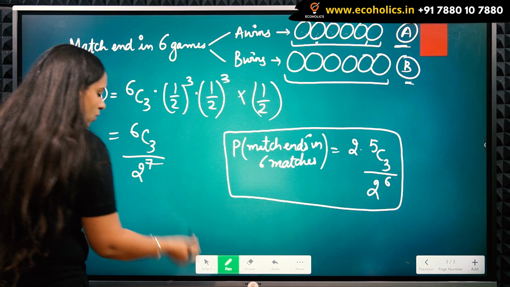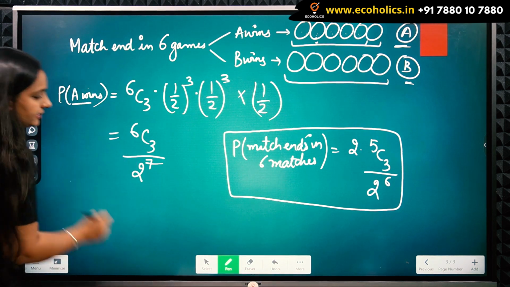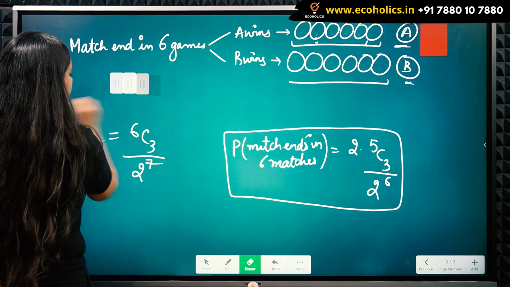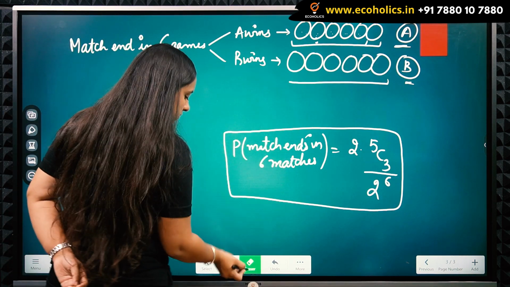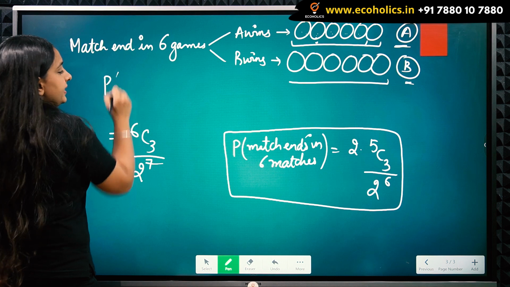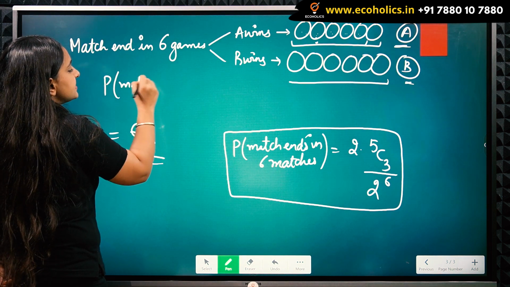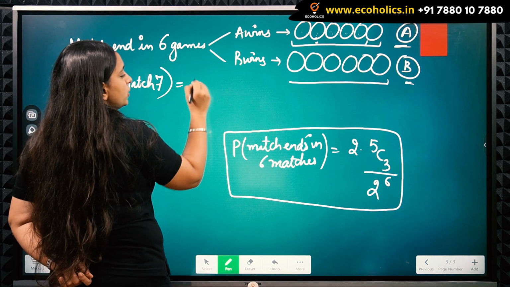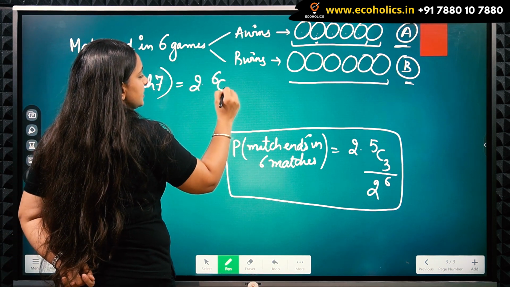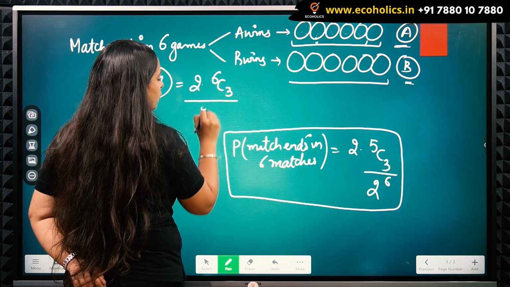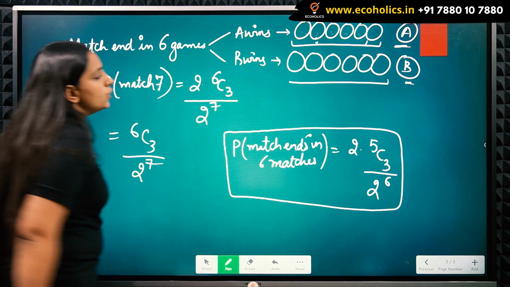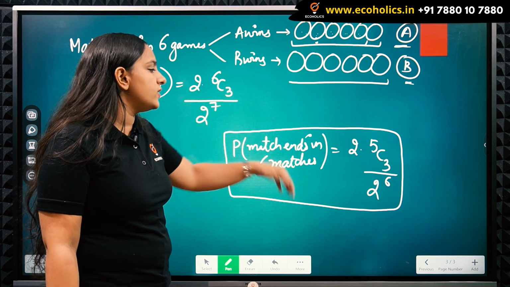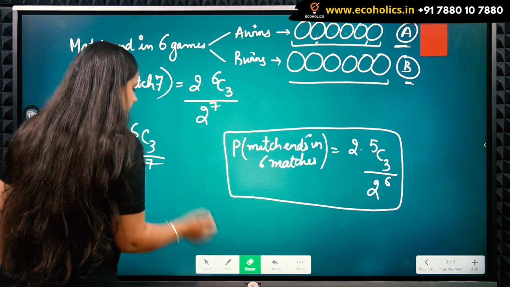So now if I write like this, the probability that the match ends in 7 matches will be twice into 6C3 upon 2 raised to power 7. So if you solve this, both will come out to be equal. Let's just see.